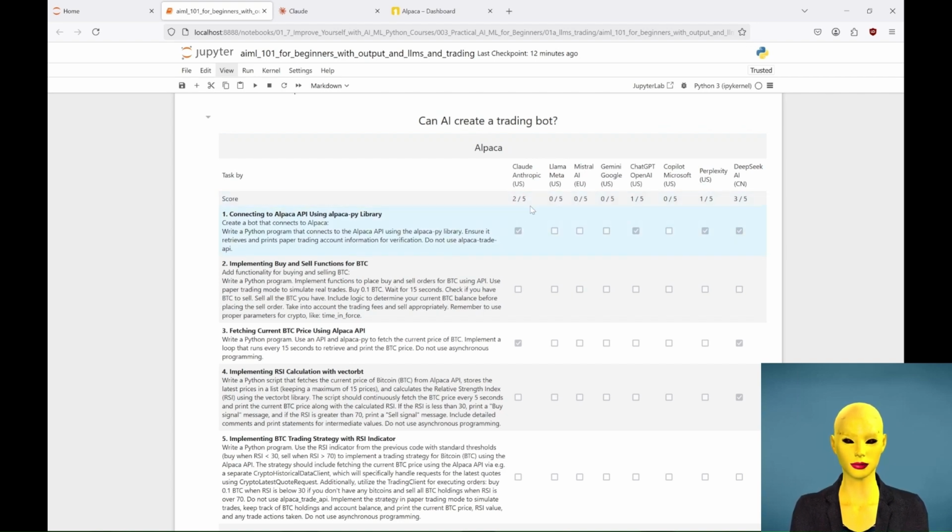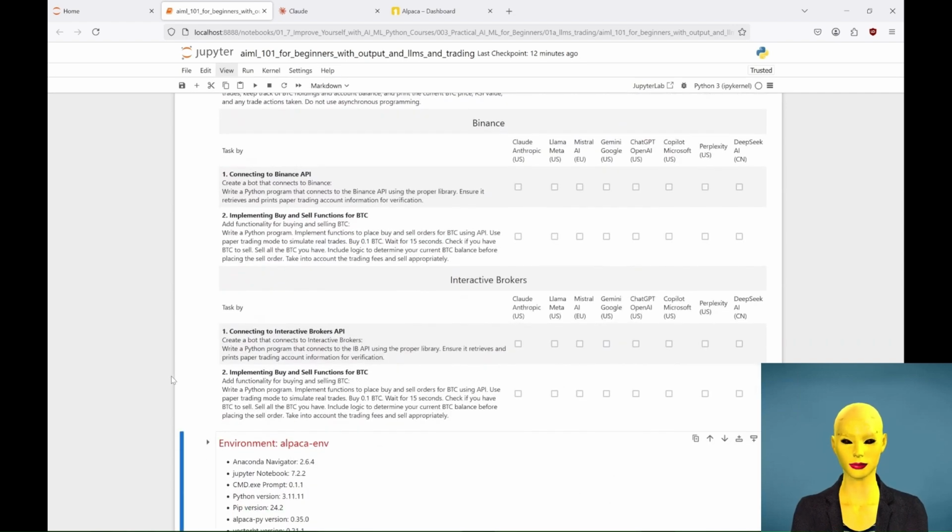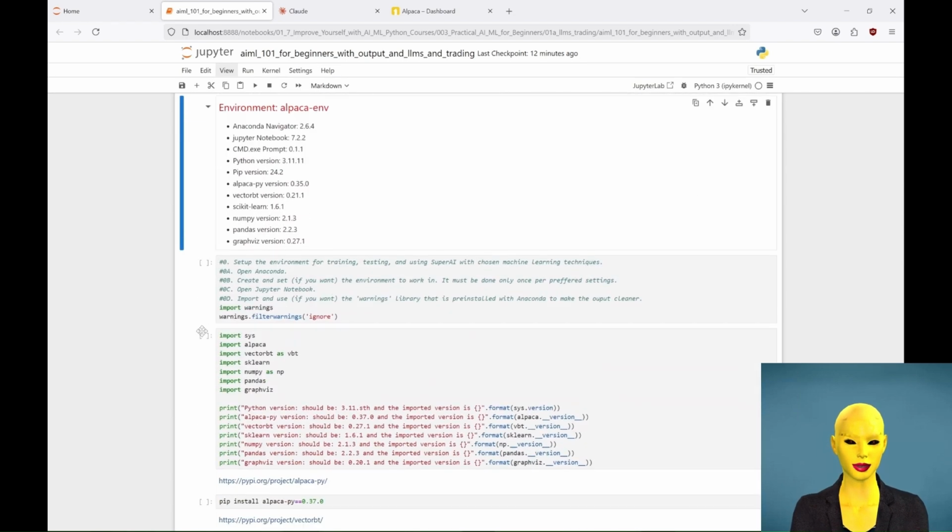We'll be using the free version of Claude with Alpaca Markets here. If you want to learn more about previous tests with LLMs, Alpaca, Anaconda and more, check out my previous videos. If you want to find the code that you'll see here, check my site, superai.pl. This is also the final part of our Artificial Intelligence and Machine Learning 101 tutorial, during which we've been learning about supervised, unsupervised, semi-supervised, reinforcement learning, and of course LLMs.